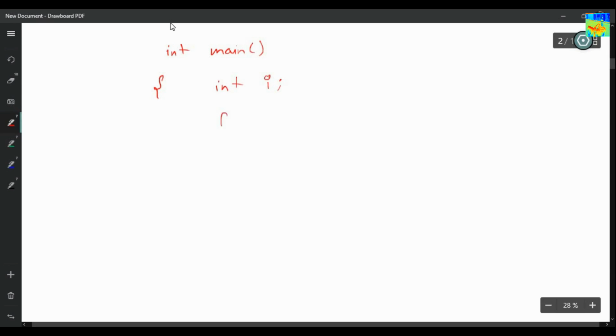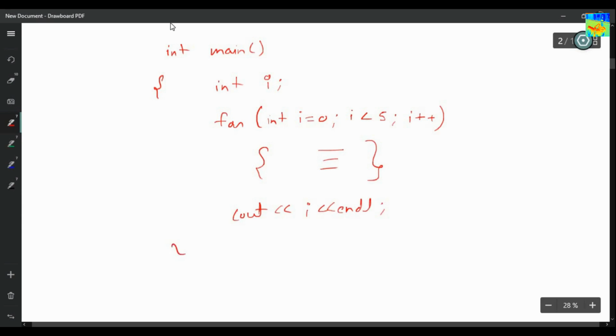int i, for int i equals 0, i less than, let's say, 5, i plus plus, I am doing some work here, and now I am printing the value of i. So what will be my output? So you have to tell me whether there will be an error, a compilation error, or otherwise tell me what will be my output.